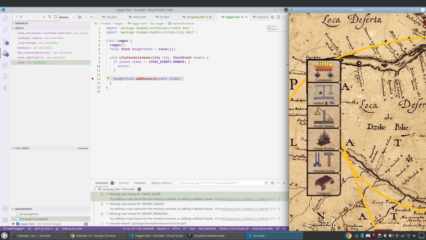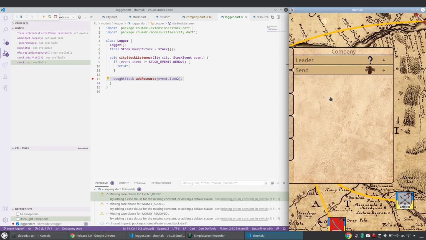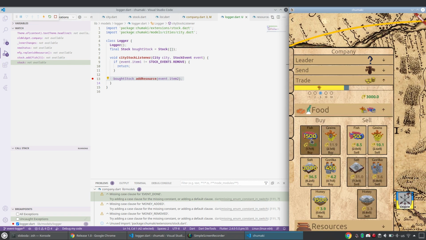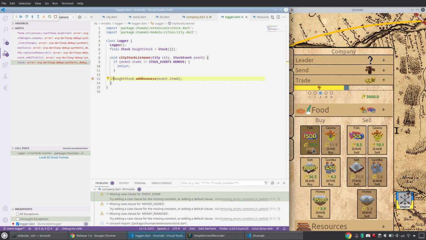Or I introduced some bug into my UI, because, you see, fish is 15, good. Food, bot stock, add resource. It's actually dangerous to modify the state this way, because it can be reevaluated, and each time it reevaluates, you saw that I modified the stock. I added a new value to it. And actually this stock should not be a list, but a set, because there can be only one position of fish and grain. I will have to modify it. That's my problem as well.